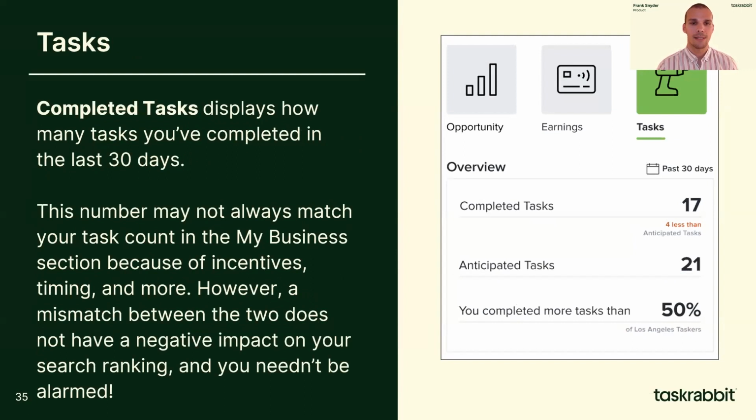Finally, let's move on to the tasks category. Completed tasks displays how many tasks you've completed in the last 30 days. As with total earnings, this number may not always match your task count in the My Business section because of incentives, timing, and more. However, a mismatch between the two numbers does not have a negative impact on your search ranking, and you needn't be alarmed.